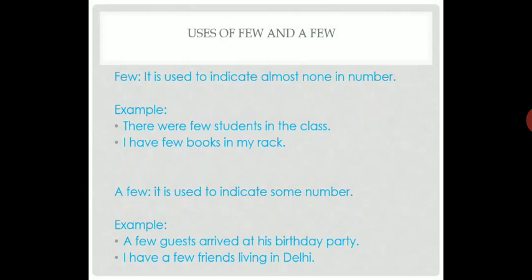Now we will see the difference between few and a few. Few is used to indicate almost none in number. Whenever we are showing almost none in number only, remember this thing: few and a few are used for number, not quantity. Like, there were few students in the class, almost none student in the class, we can say that. So few means almost none student. I have few books in my rack, like almost none books.